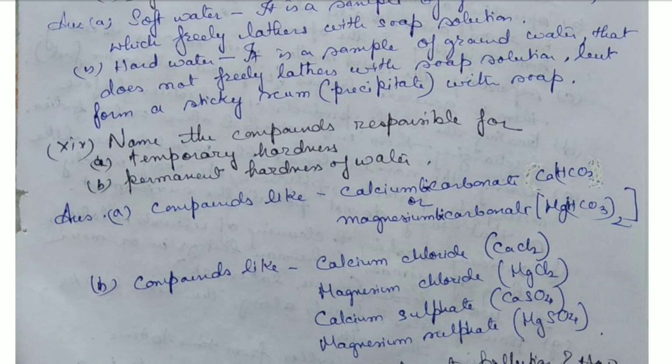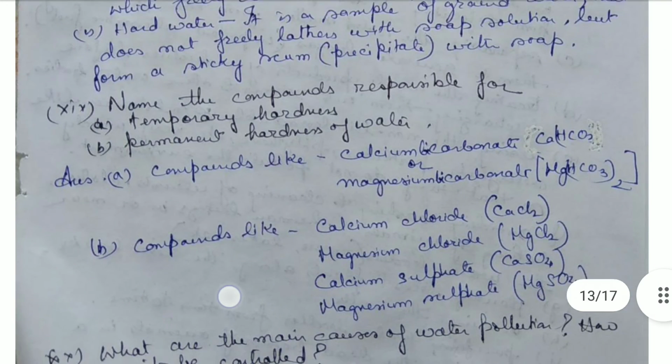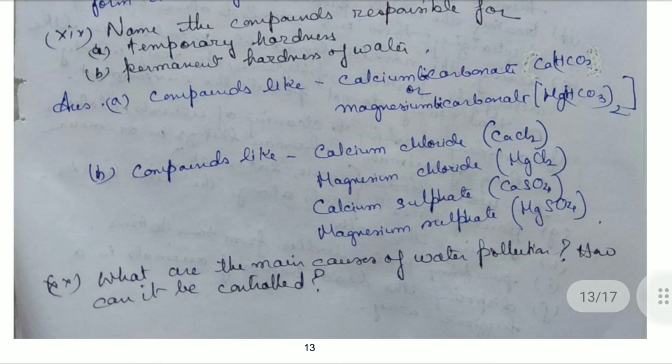Okay. Next is name the compound responsible for temporary hardness. Temporary hardness is caused by calcium bicarbonate, that is Ca(HCO3)2, or magnesium bicarbonate, that is Mg(HCO3)2. Then permanent hardness is caused by calcium chloride or magnesium chloride, calcium sulfate or magnesium sulfate.